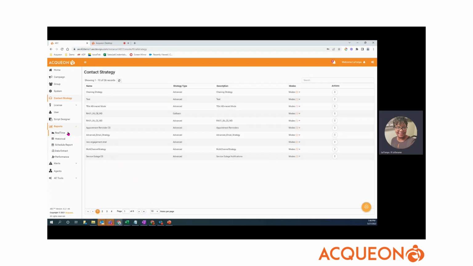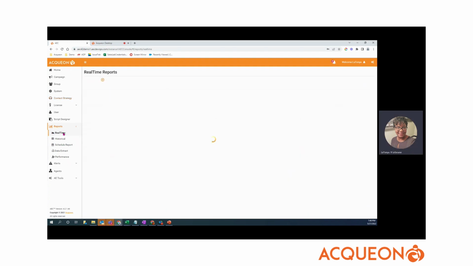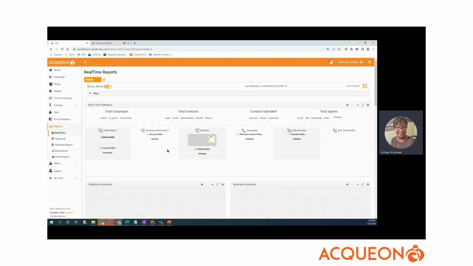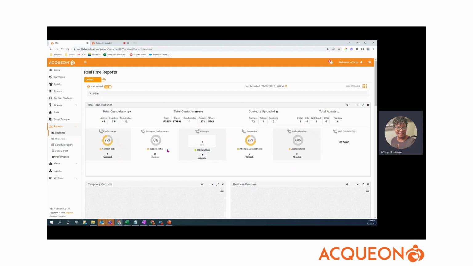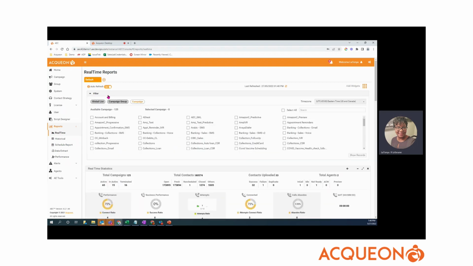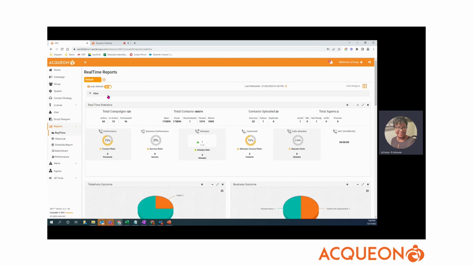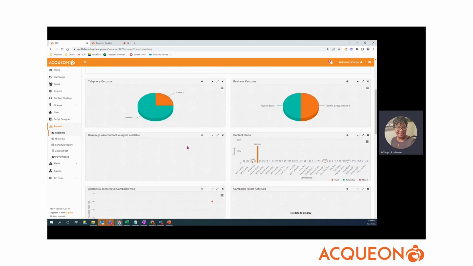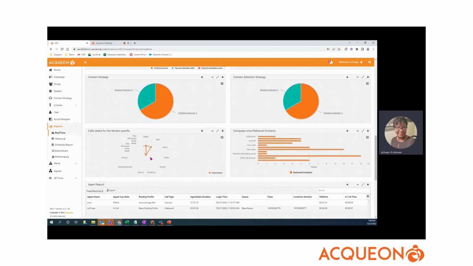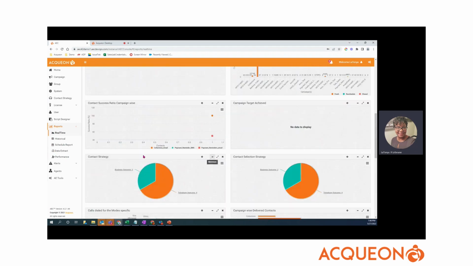We have reports that are available. We have a real-time dashboard that's going to give you data about all the campaigns that are executing within the system. You can filter down and select one campaign or a group of campaigns and just look at what's going on with telephony outcomes and business outcomes. Business outcomes are your agent-based outcomes after they've actually spoken with a customer or a patient. And you can just drill down. This can be saved off.